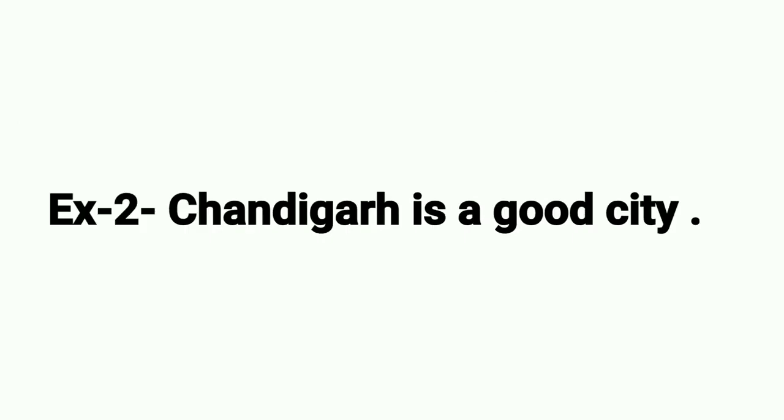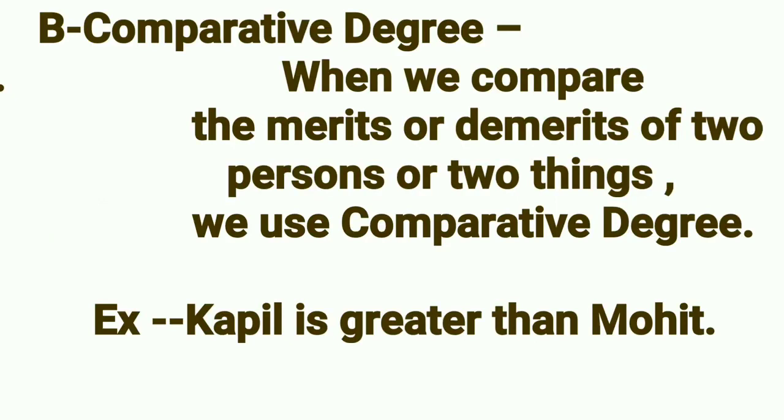Example 2. Chandigarh is a good city. B. Comparative degree. When we compare the merits or demerits of 2 persons or 2 things, we use comparative degree. It means when we have to compare the merits or demerits of 2 persons or 2 things, we should use comparative degree. Example: Kapil is greater than Mohit.